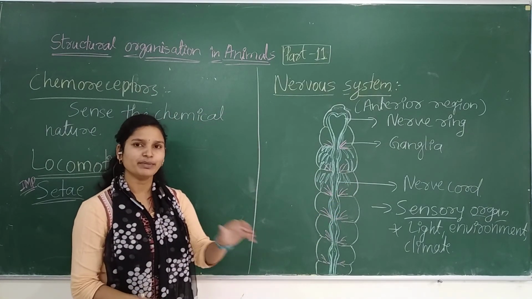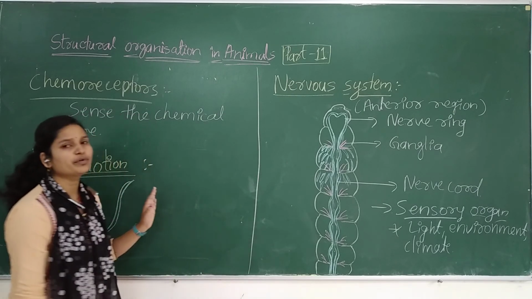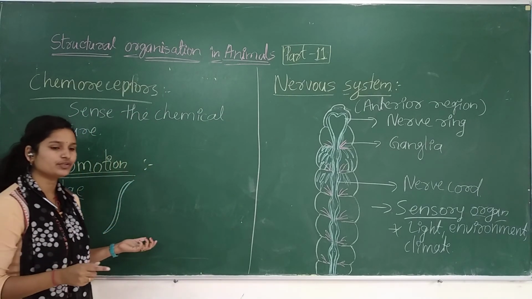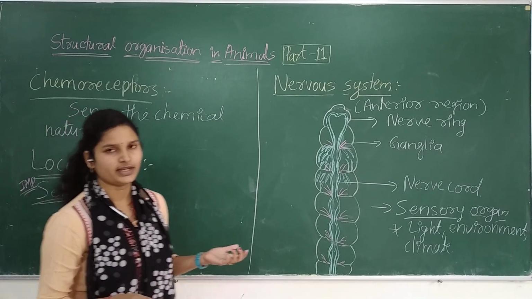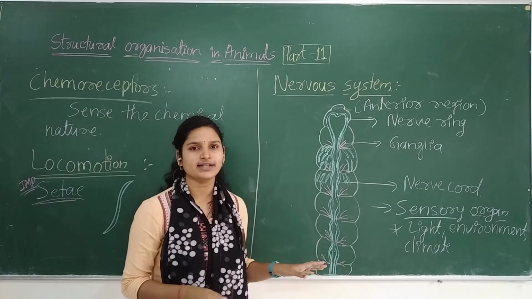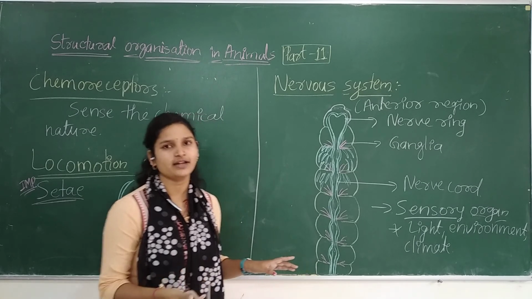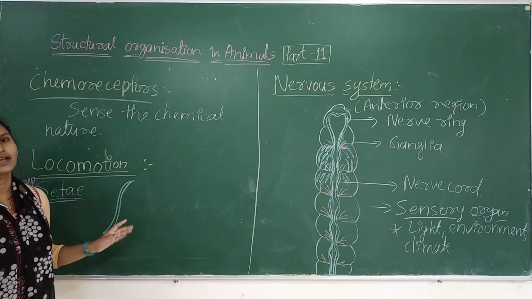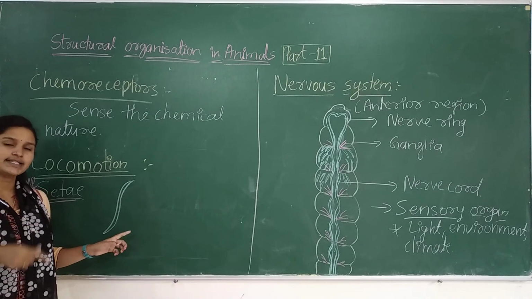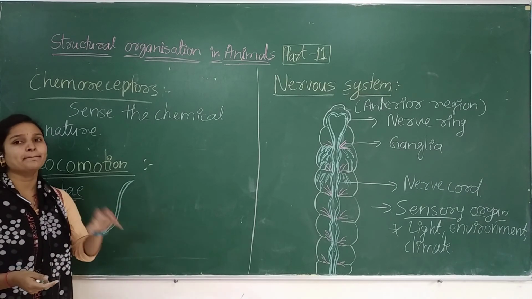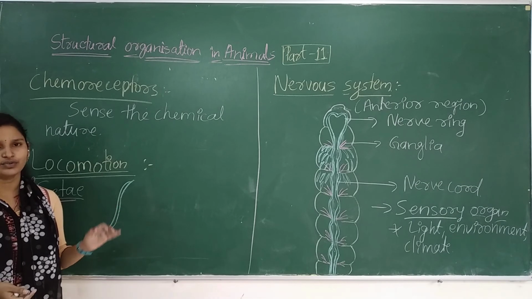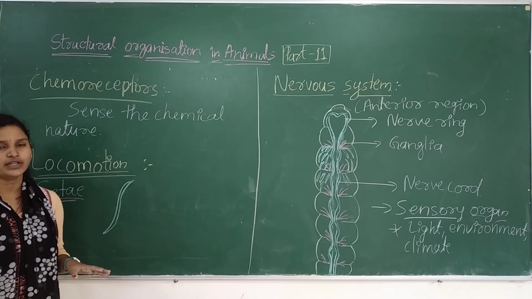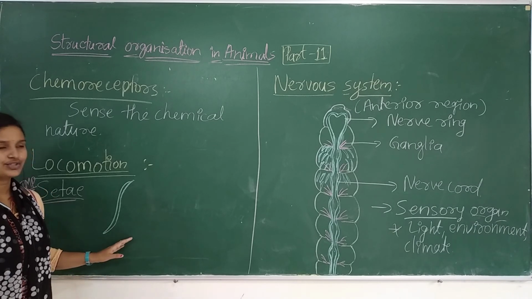Even though they don't have legs, they can crawl and show locomotion because of the presence of setae. Setae are nothing but S-shaped structures embedded inside the earthworm's skin, so that it can help in the movement of the earthworm. Okay, so understood this one?